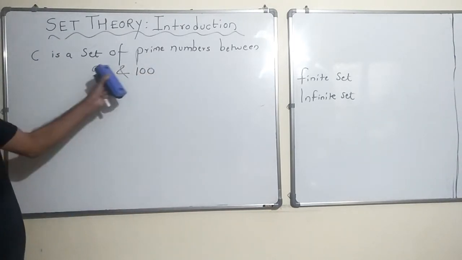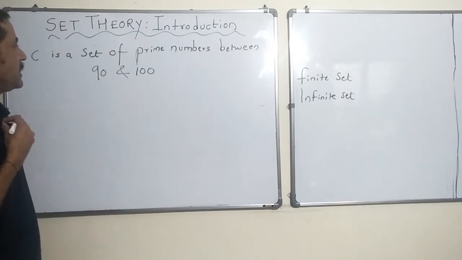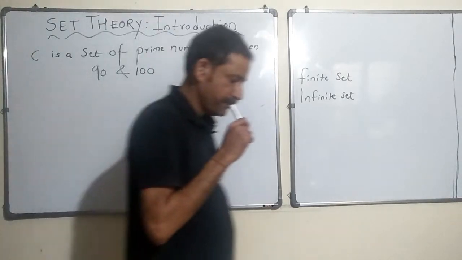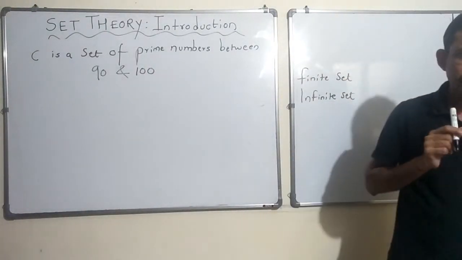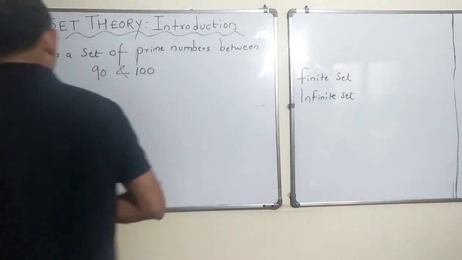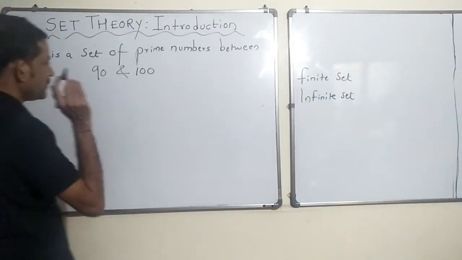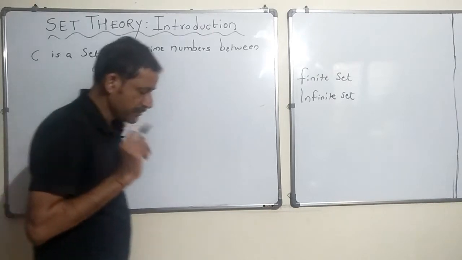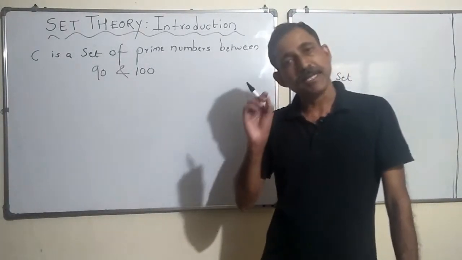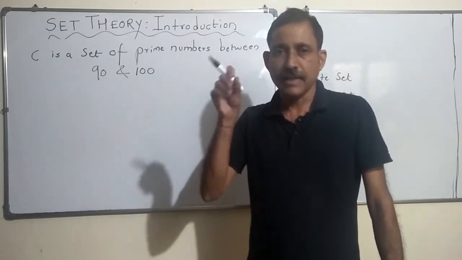So C is a set of prime numbers between 90 and 100. So what are prime numbers? Okay. So let's start with 91. Before that, what are prime numbers?